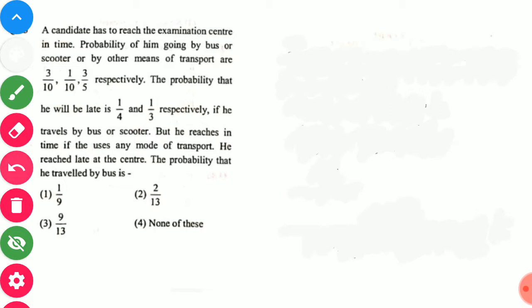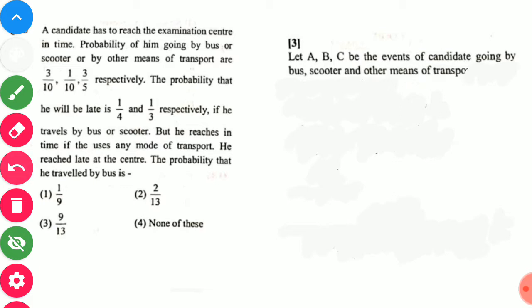Let A, B, C be the events. We assume A is the event of the candidate going by bus, B is going by scooter, and C is going by other means of transport. Let E be the event of getting late.